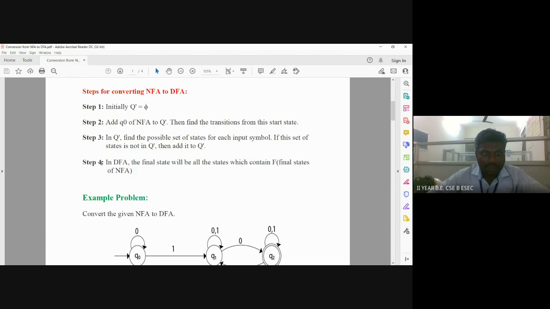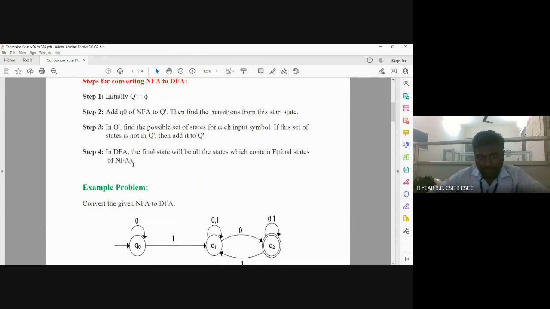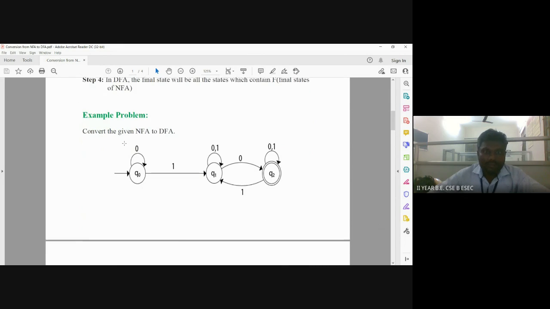Then come to step number 4. In the DFA, the final states will be all the states which contain F, the final states of the NFA. Come to our problem.